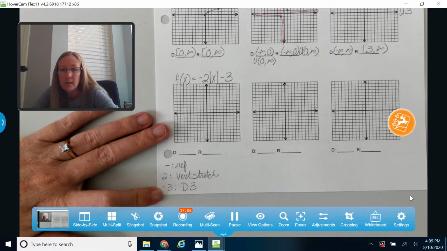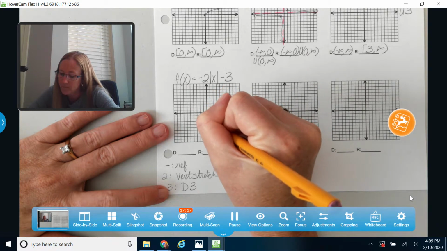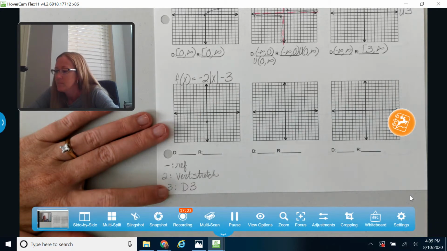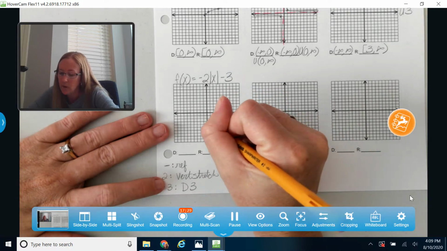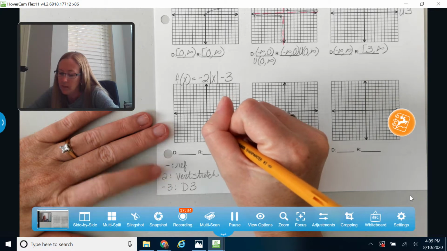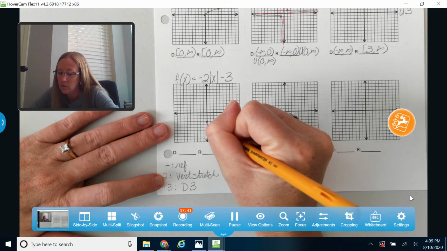Okay, so the only thing that my 0, 0 point is going to be affected by is this down 3 in here. So I'm going to take my 0, 0 point, I'm going to move down 1, 2, 3. So that's going to be kind of my new starting point. Okay, now I'm going to do two things at the same time. So normally for an absolute value, I would go over 1, up 1. But because of the reflect, I'm going to go down. And because of the vertical stretch, I'm going to go down 2. So I'm going to go over 1, down 2.